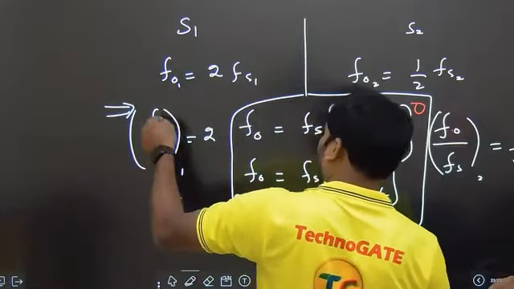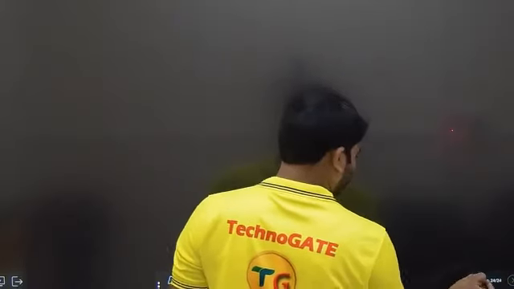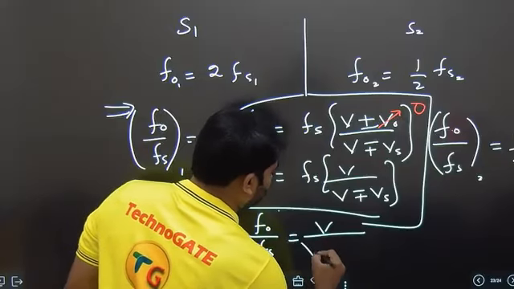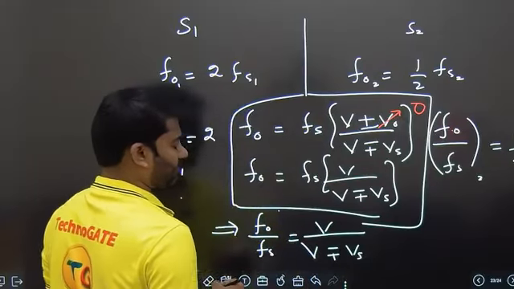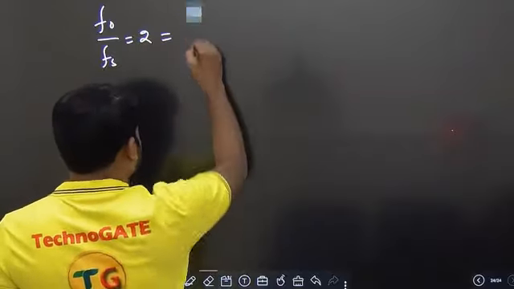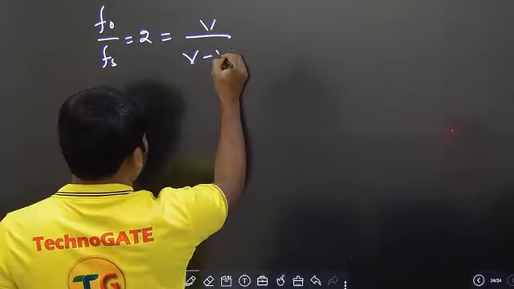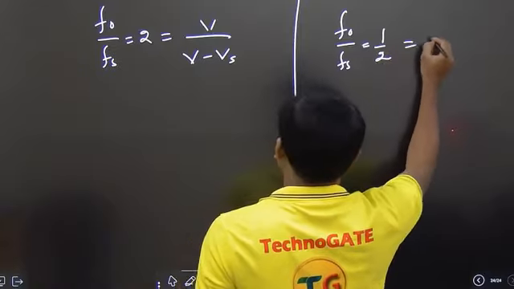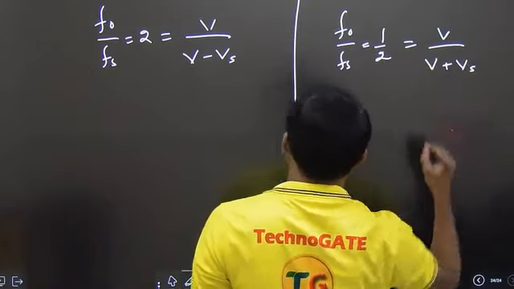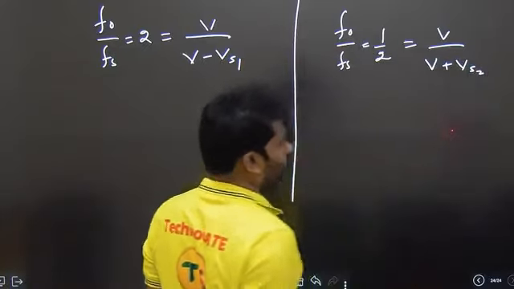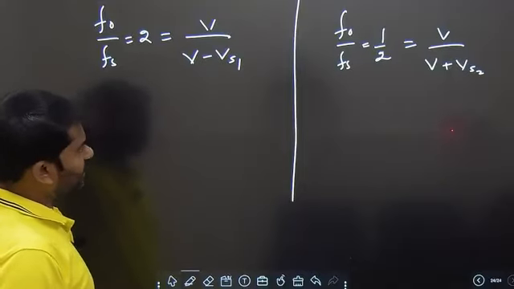So F0 by Fs is equal to 2. First of all, let me simplify this. We are getting the F0 by Fs equation as V by V minus plus Vs. Taking the first case, F0 by Fs is equal to 2, which is V by V minus Vs. In the second case, F0 by Fs, which is 1 by 2, is equal to V by V plus Vs. So this is the velocity of source 1, this is the velocity of source 2. Clear? Now let us do the simplification.